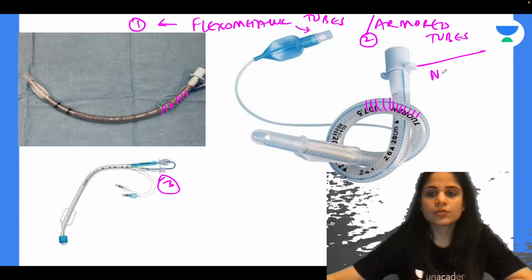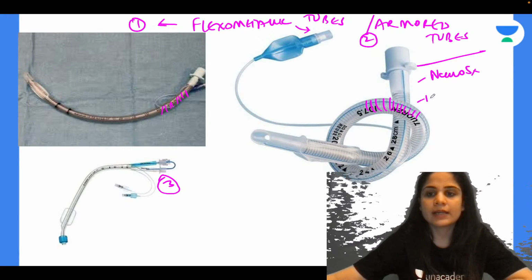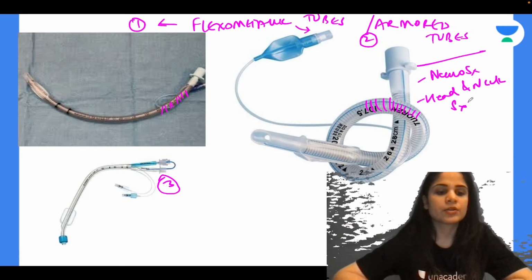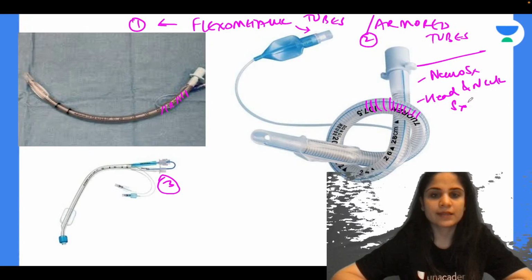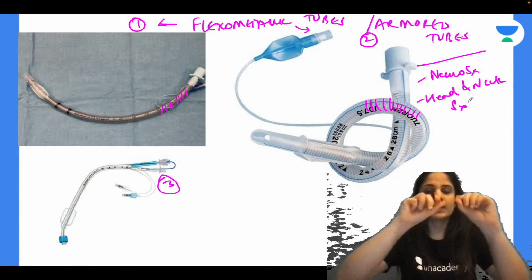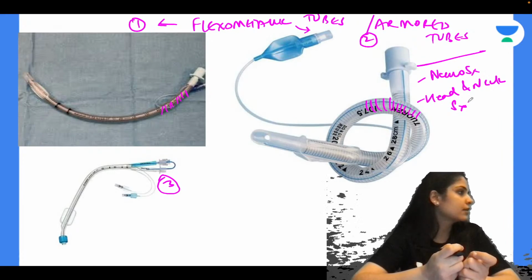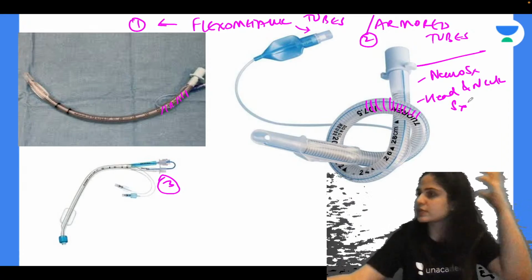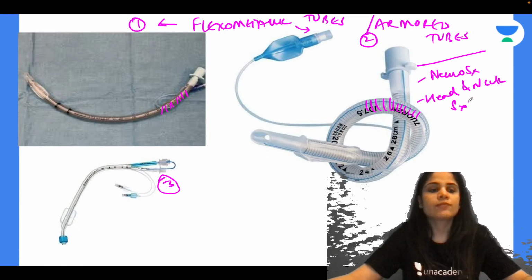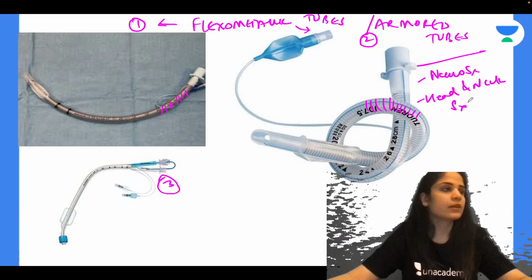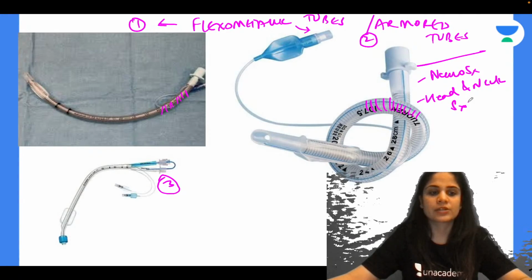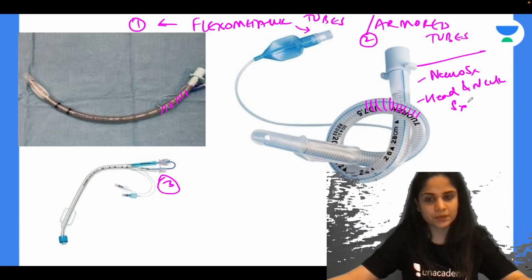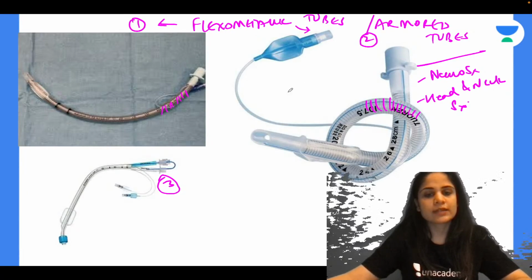So they are also used for neurosurgery and head and neck surgery. And why do we use this flexometallic and armored tube for neurosurgery or head and neck surgery? It's basically because you want to make sure that if you move the patient's head around like this, suppose this side of the brain has to be operated on, or this side of the mouth has to be operated, when you're moving the head and neck area of the patient, there is no kinking of the tube. So to prevent kinking of the tube, we use these flexometallic tubes.